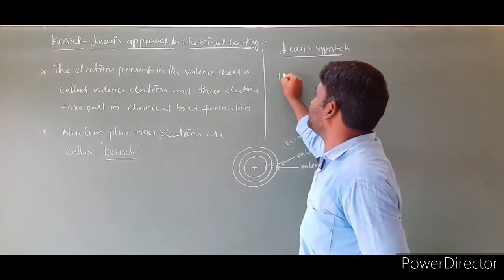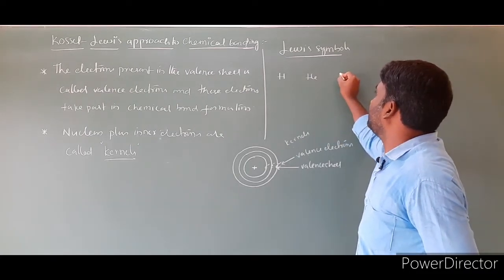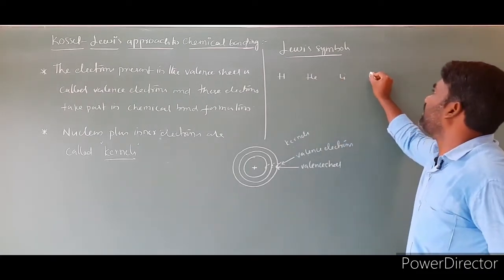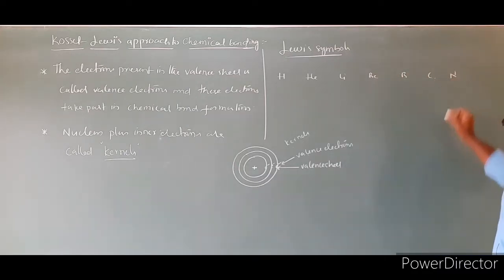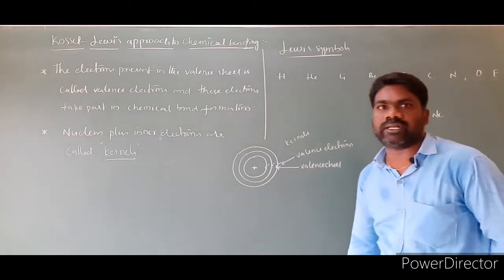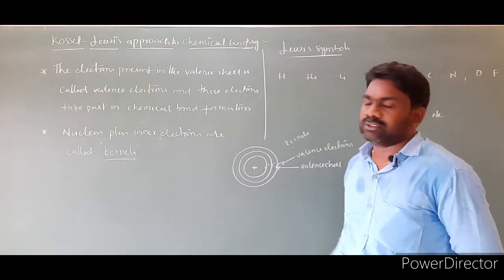First element we have is hydrogen. Next we have helium, lithium, beryllium, boron, carbon, nitrogen, oxygen, fluorine, and the last one is neon. So we will write the Lewis symbol for each and every element up to 10 elements. Hydrogen. So how do you write it?